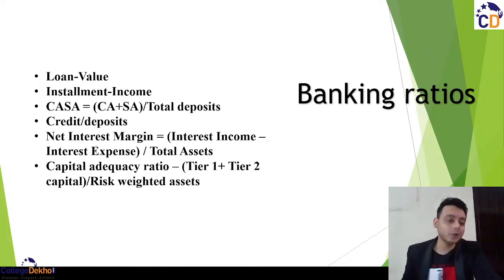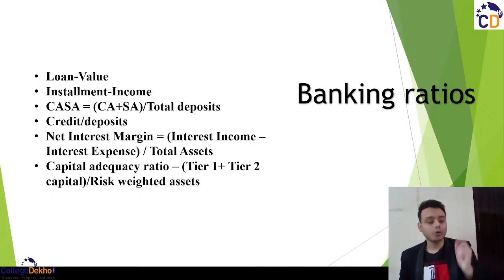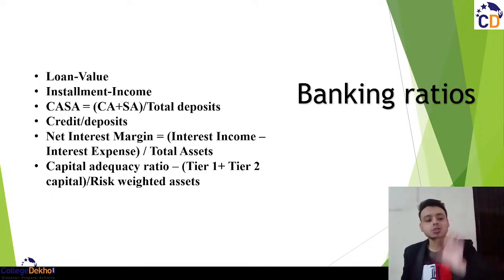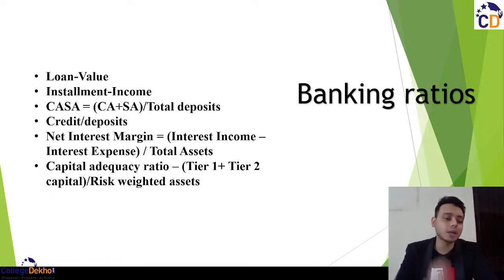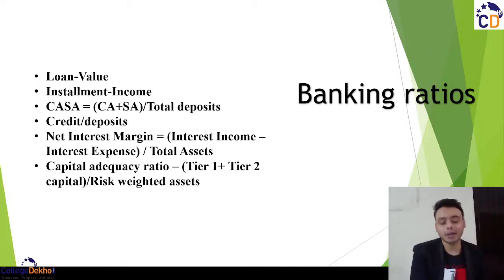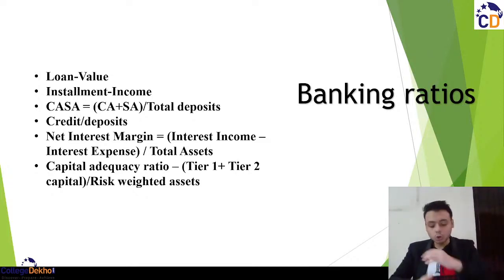Then installment to income ratio. Installment to income ratio क्या होता है? Obviously अगर लोन लिया है, you people would be paying the EMI, the equated monthly installments. Equated monthly installments में you will have the principal amount and the interest amount. So that is nothing but your installment amount. And income is nothing, तुम्हारी कितनी income है. तो उस income में से how much EMI you pay.